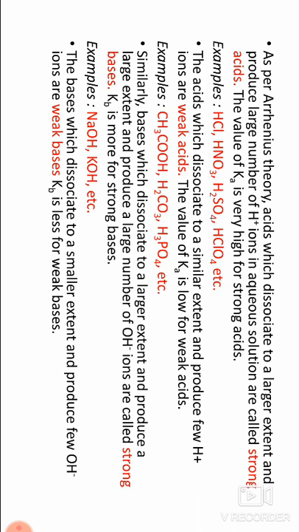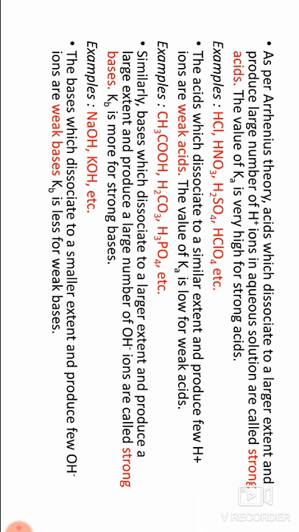Similarly, bases which dissociate to a larger extent and produce a large number of OH minus ions are called strong bases. Kb is more for strong bases.